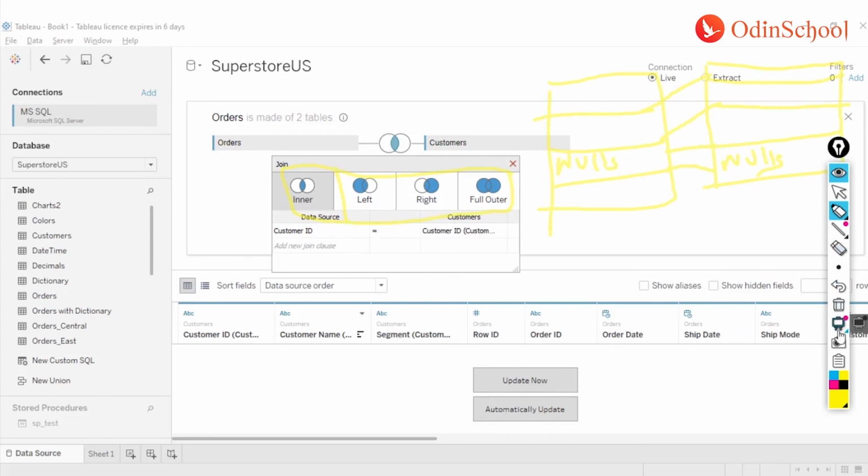Now the next thing we have to understand over here is, you might be thinking, okay, we have these four different joins, but which is the most common, or which is the most correct join? And the answer is, there are no incorrect joins and correct joins. All of these four joins are correct and valid.